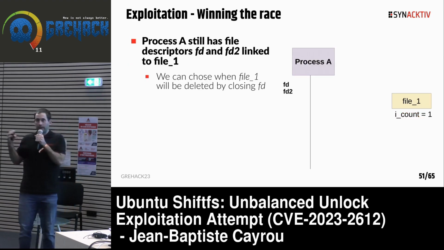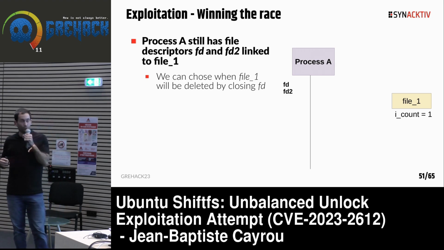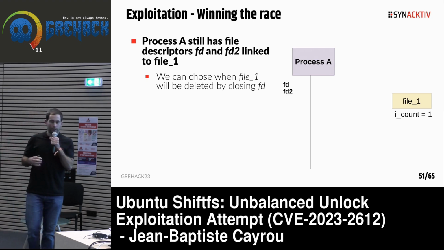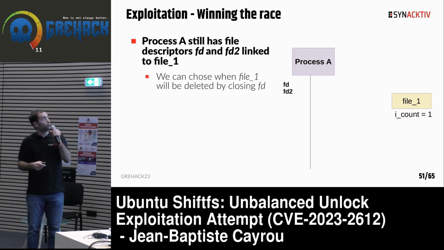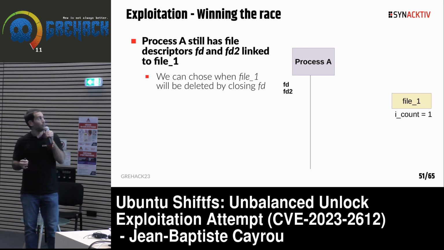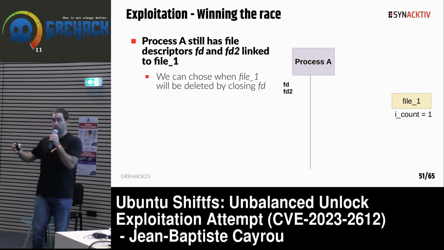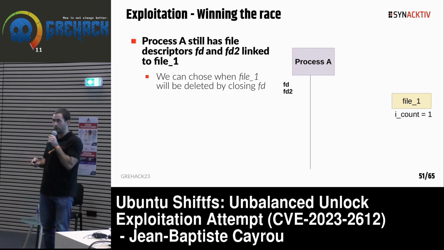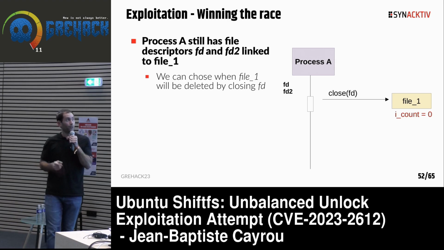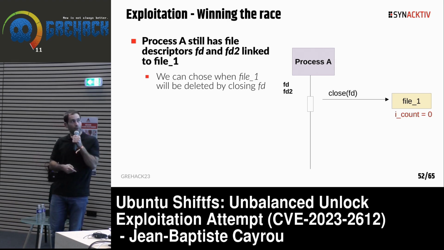Because process A still has some file descriptors open related to the file1 resources, and because we have these file descriptors, we can choose when the file1 kernel resources will be deleted. We can do that just by closing one of the file descriptors. For example, if we close fd1, the icount value will be decremented and reach 0.